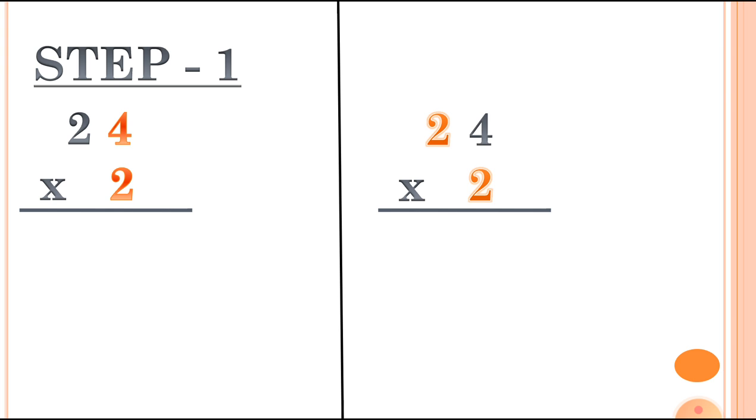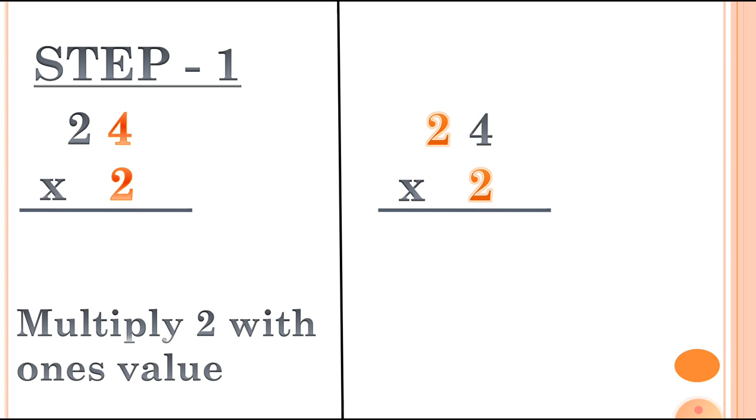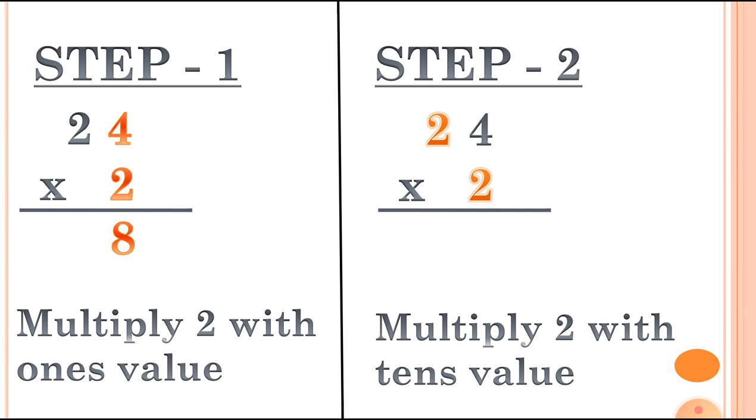Here is step number 1 to solve the multiplication sum. First step is multiply 2 with the 1's value. Here we say the table number 2 and multiply it with the 1's value, which is 4. 2 4s are 8. Now step 2 is multiply 2 with the 10's value.